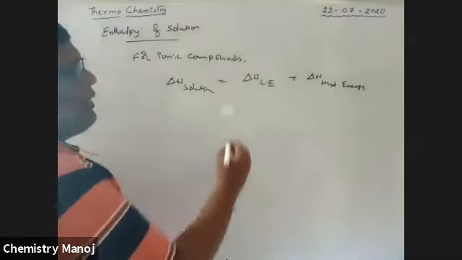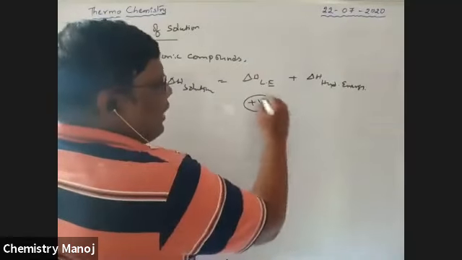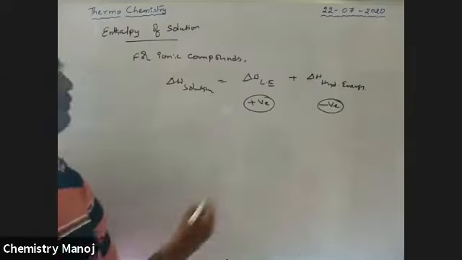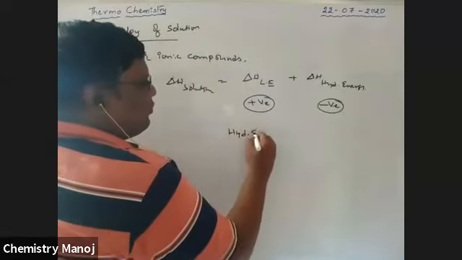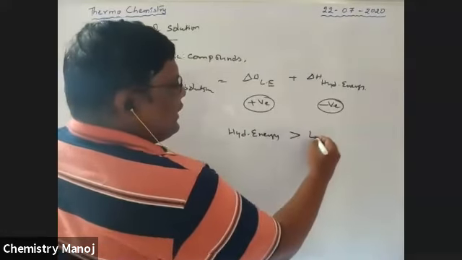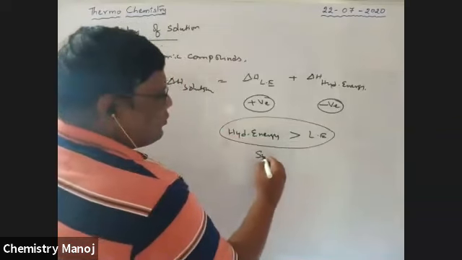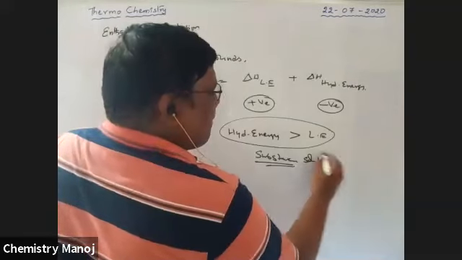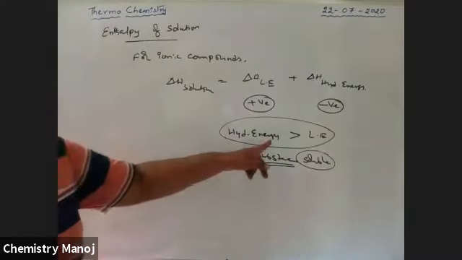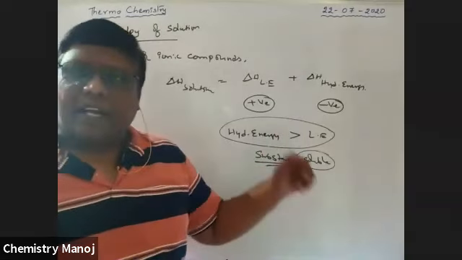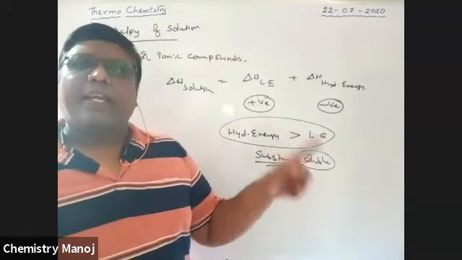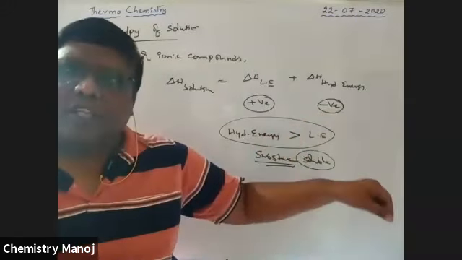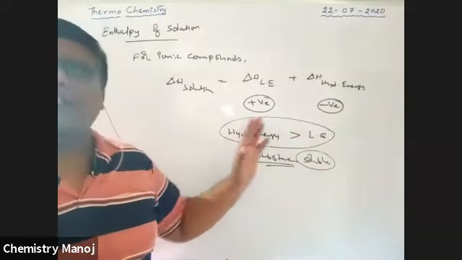Generally, lattice energy is positive, my dear boys. Hydration energy is a negative value. So whenever a chemical's hydration energy is greater than its lattice energy, the substance is soluble. This is the condition required for the solubility of particular ionic chemicals. That ionic chemical has both lattice energy and hydration energy. If hydration energy is greater than lattice energy, that chemical is soluble in that particular water. If the reverse is there, it is not soluble in that water.